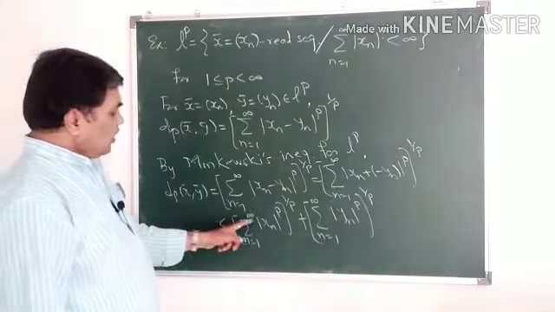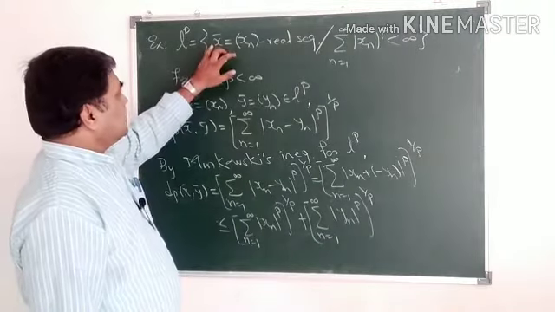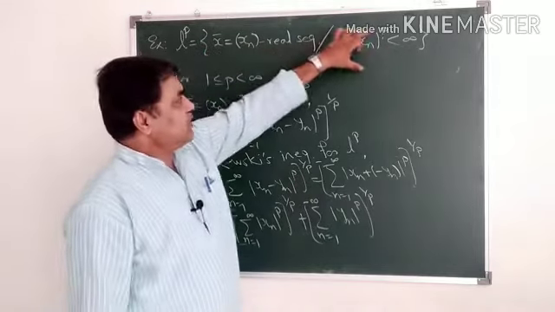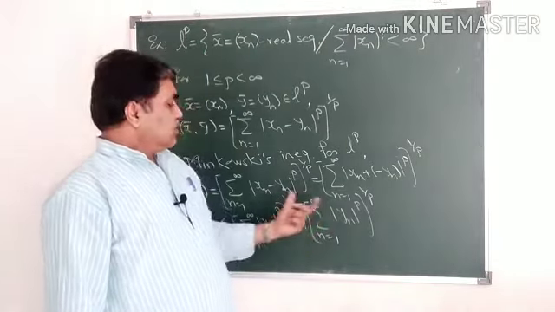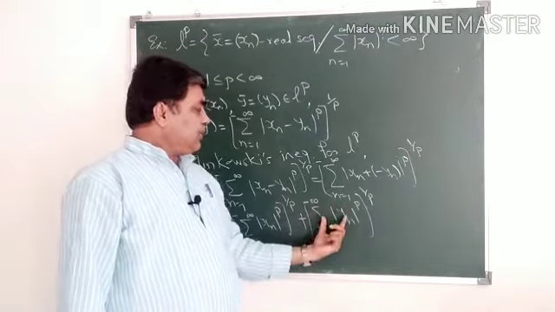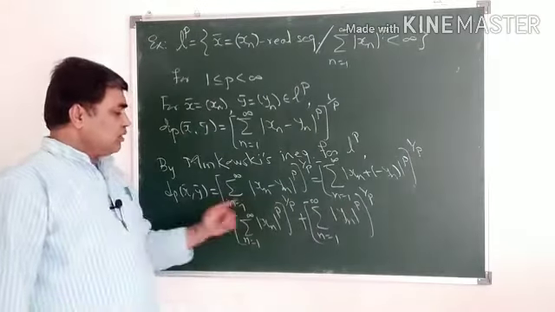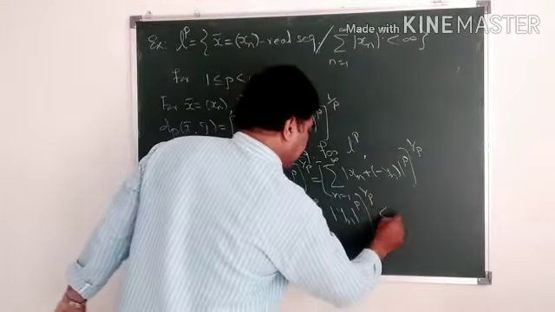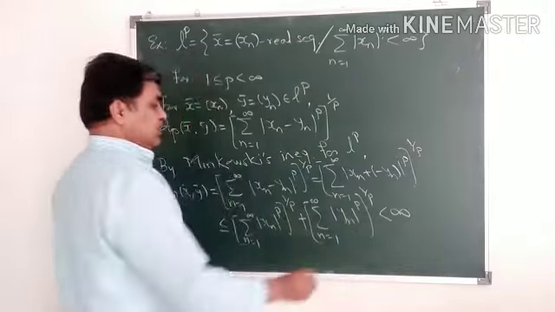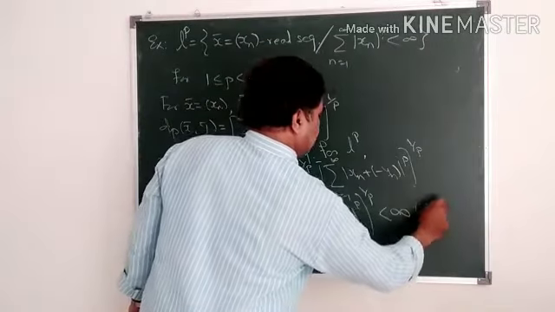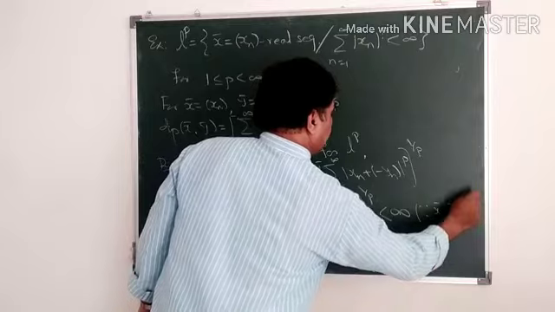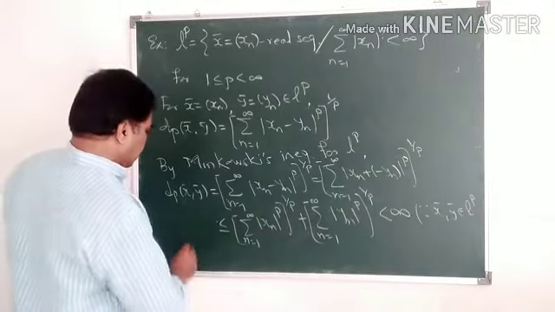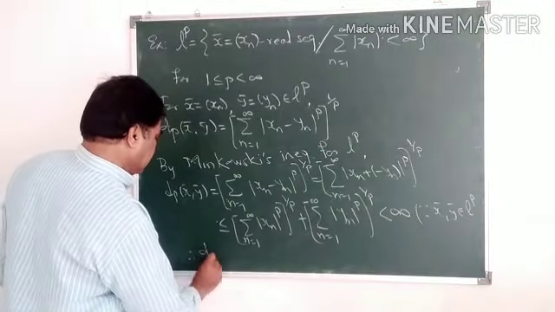But now as xn and yn are sequences in LP, this sum is less than infinity. This sum is also less than infinity. Their pth root must be less than infinity. Since x bar, y bar belongs to LP, dp is defined.